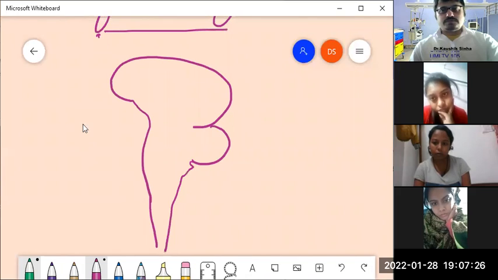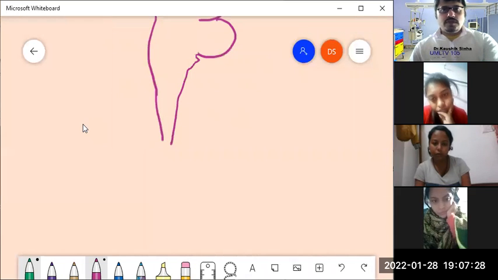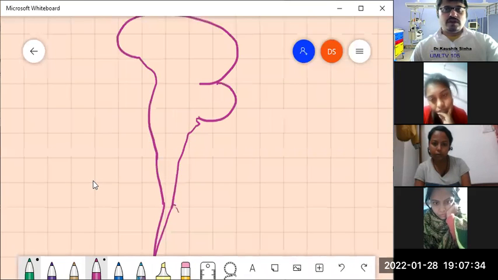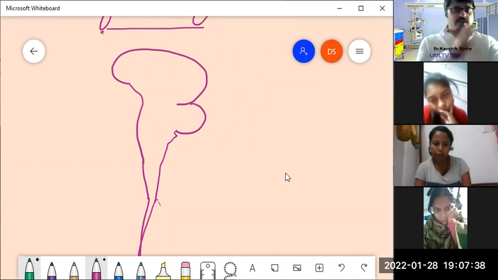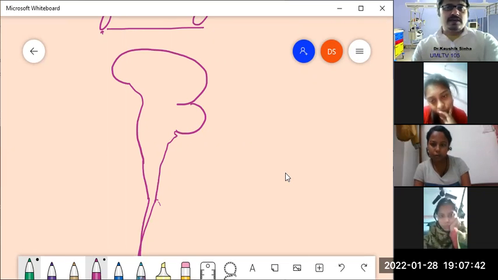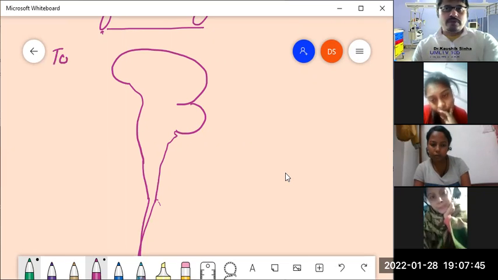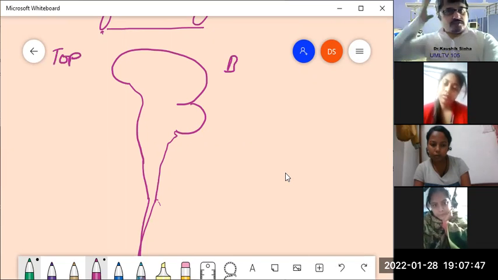Now, these Guru and the Laghu are referring to the divisions of the structure of the brain. This is a very rough diagram. Do not consider this as a very accurate one. What I would say is that the diagram on the top represents the brain. So the brain is present on the top, okay?